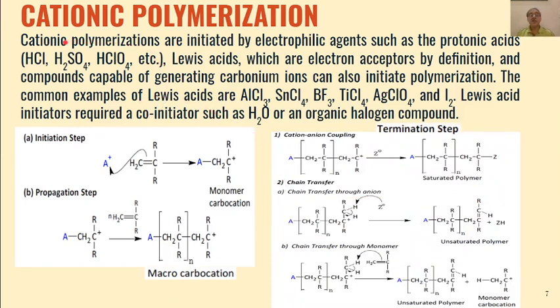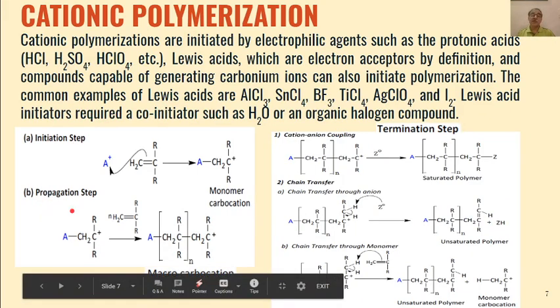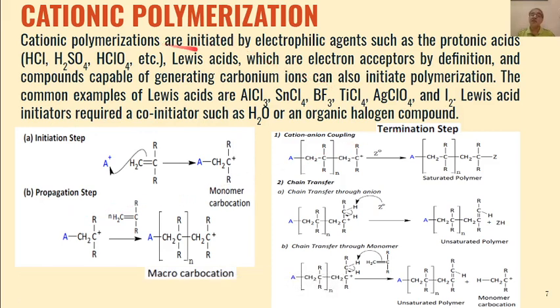And then the mechanism of cationic polymerization, as I have told you, has three steps: initiation, propagation, and termination. In the initiation step we will use an initiator.